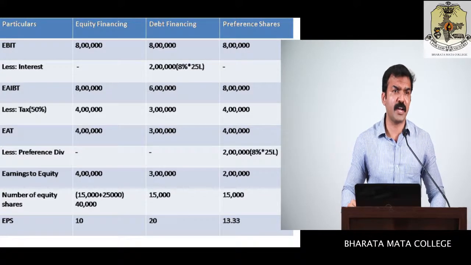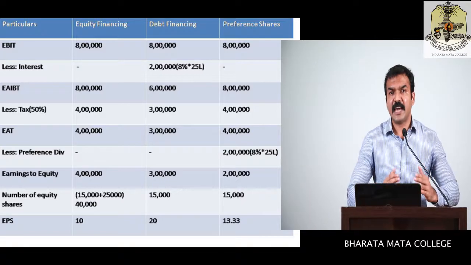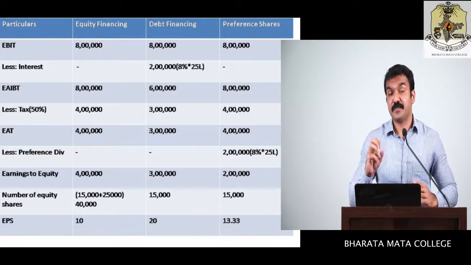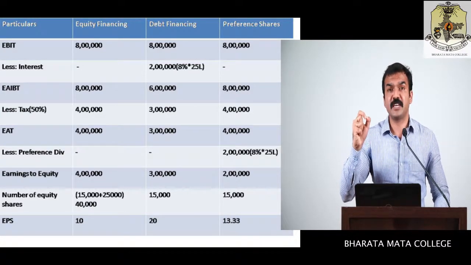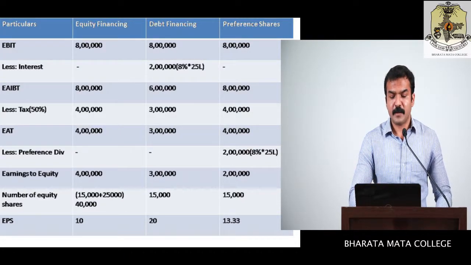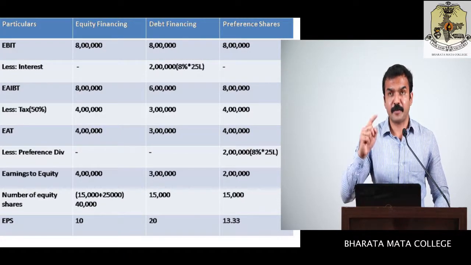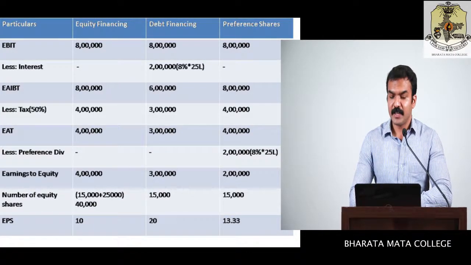The next important item which you must deduct is tax. So the tax rate has already been mentioned, that is 50%. So 50% of tax must be deducted from earnings after interest and before tax. So if you do that, 50% of 8 lakh for equity financing is 4 lakh. So the first item for tax is 4 lakh, we got it.